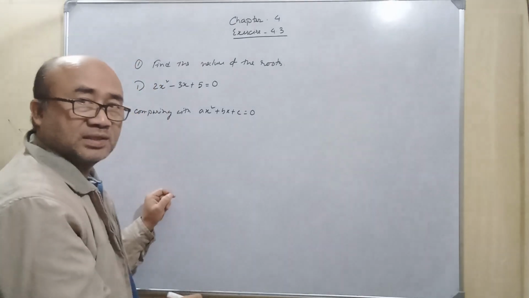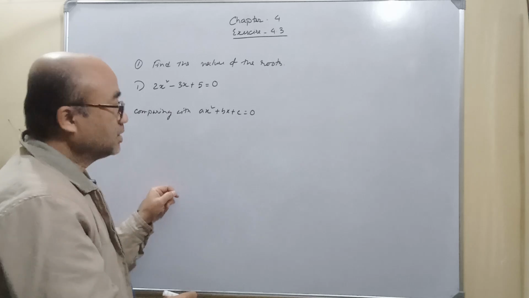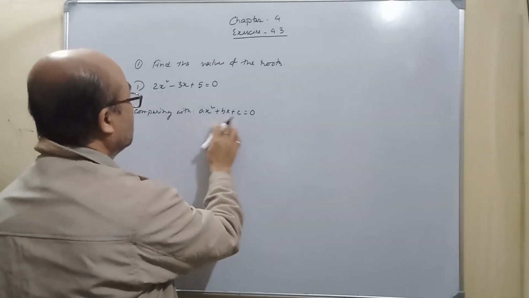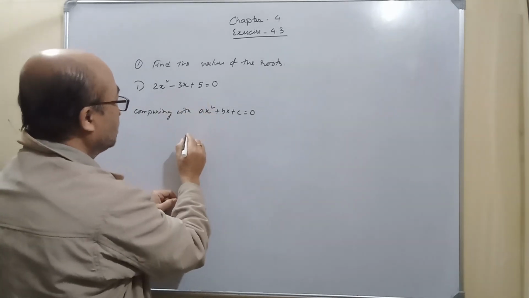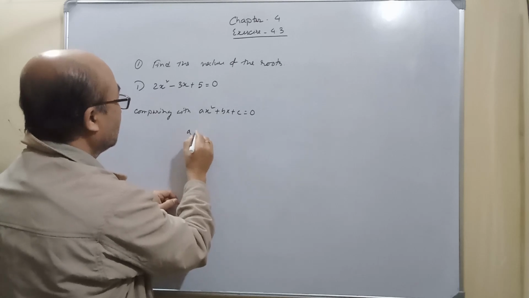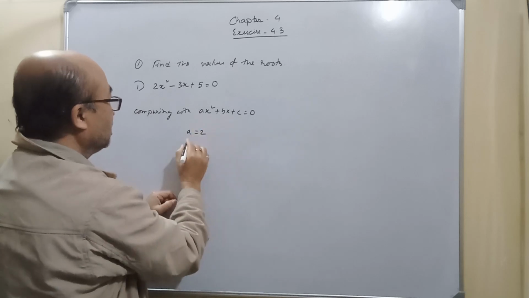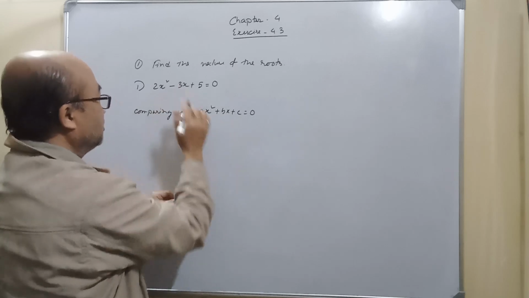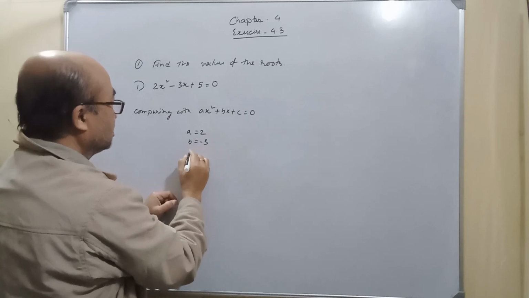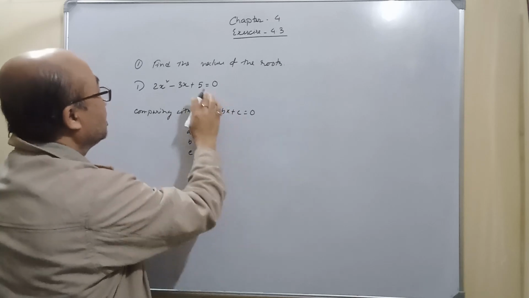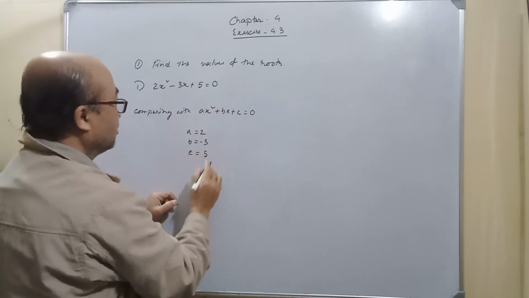It is the standard form of a quadratic equation. So if we compare these two, what do we have? a is 2, b is minus 3, c is plus 5.